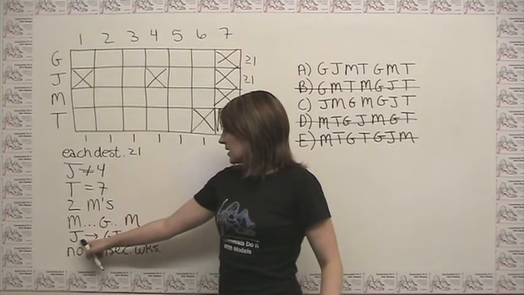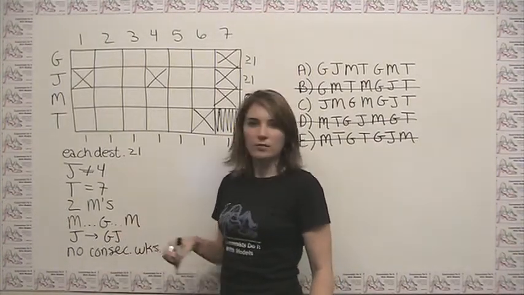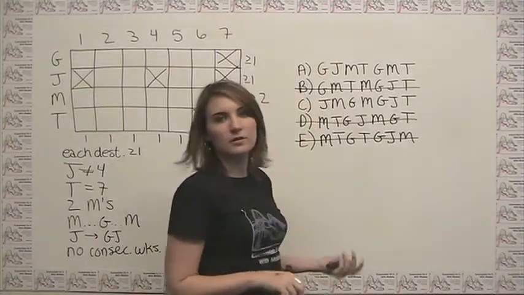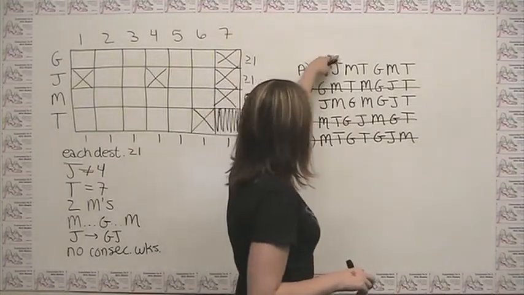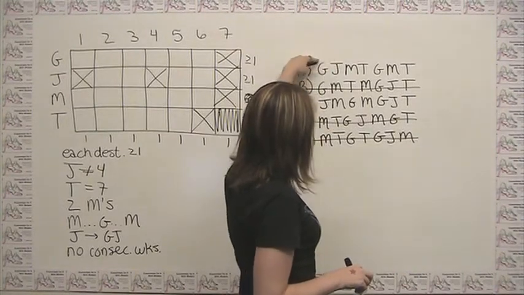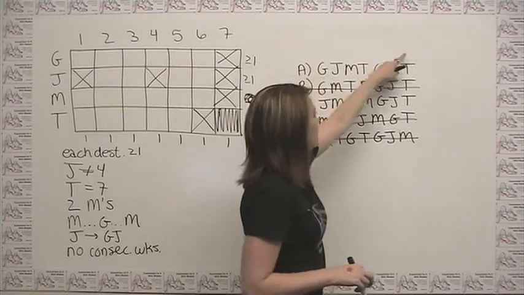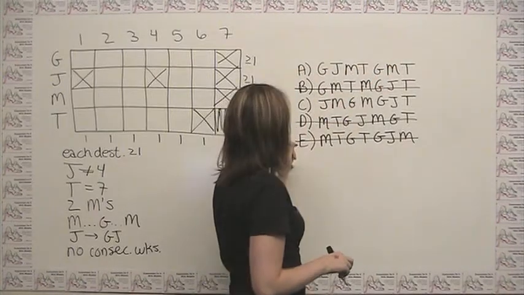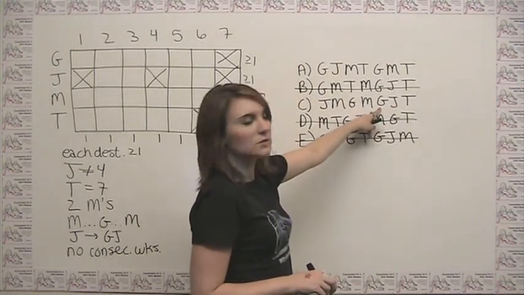We see here, whenever we have a J show up, we have to have a G come before it. So we can then look for the J's and make sure that they satisfy the rule. Here we have a J and we have a G before it, so that's fine. And no other J's show up in this sequence. Here we have a J and we have a G before it, so that one's okay.